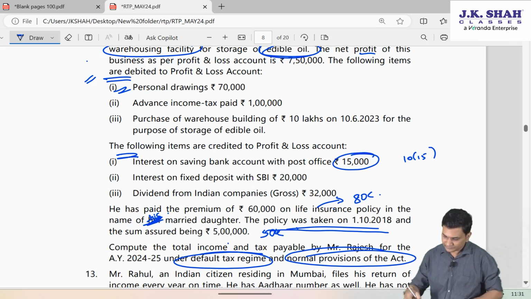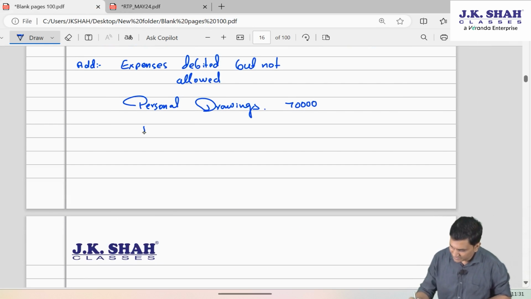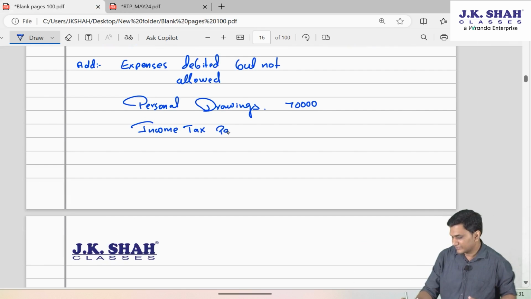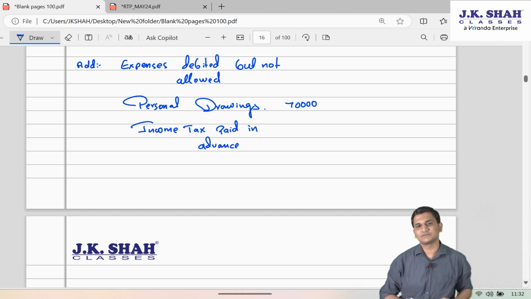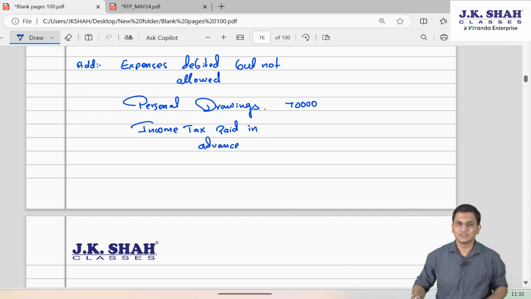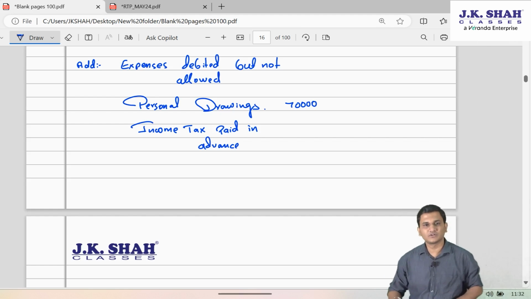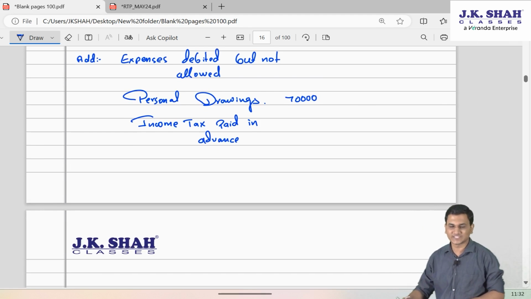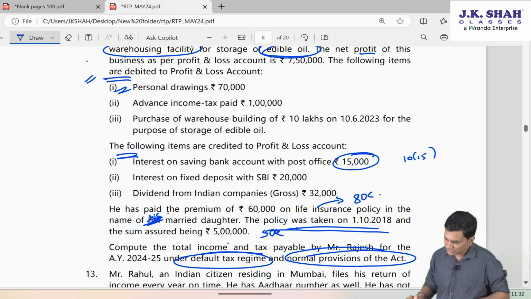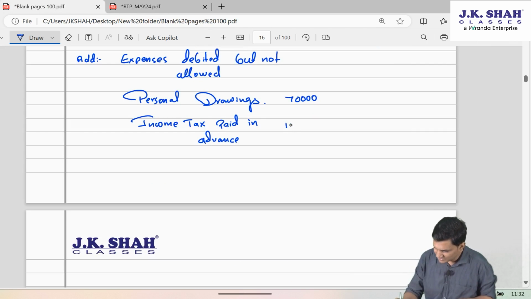Similarly, advance income tax is paid. Friends, advance tax or income tax, any provision for income tax, all these are again not allowed. Section 40 clause A, if you recollect the subclauses of that section. So even this is not permitted. Advance tax 1 lakh rupees.